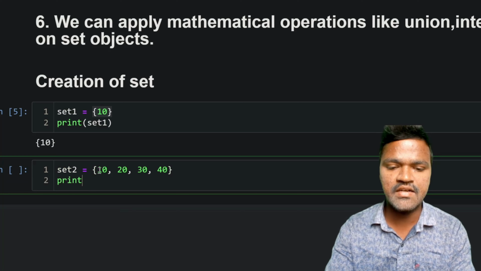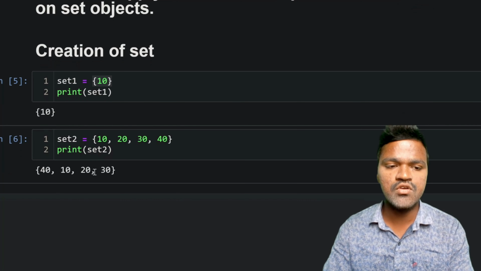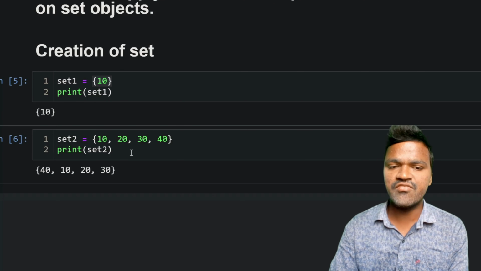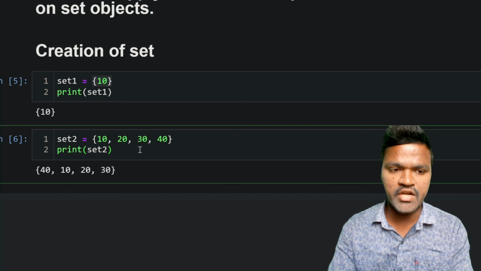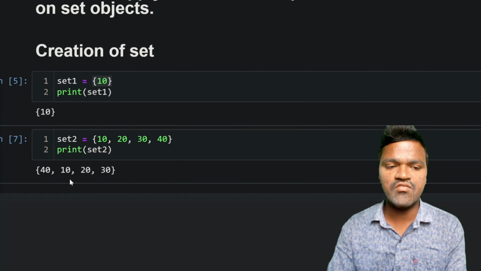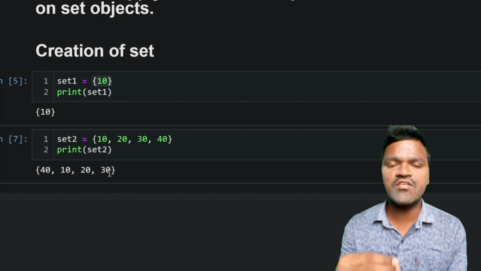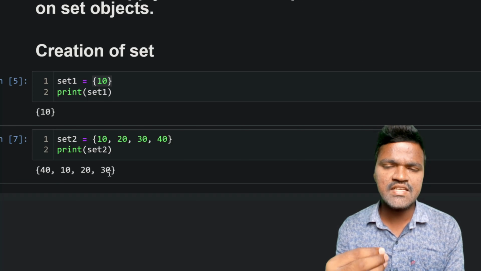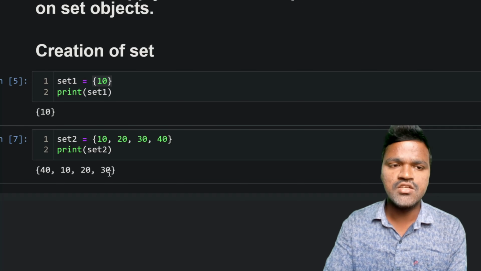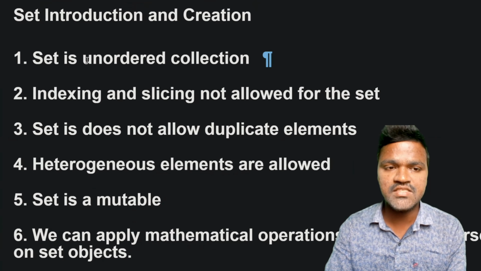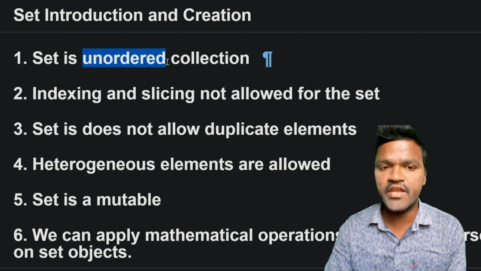If I print set2 and execute this, we can see we are getting 40 here, 10 here, 20, 30 here. So we can see the difference, right? If I execute one more time, we still get 40, 10, 20, 30. Why is this happening? We have discussed that a set does not have any order. A set is an unordered collection, which means it does not follow any order.